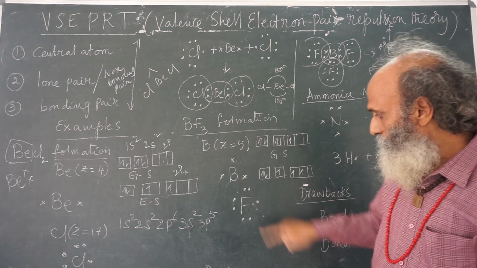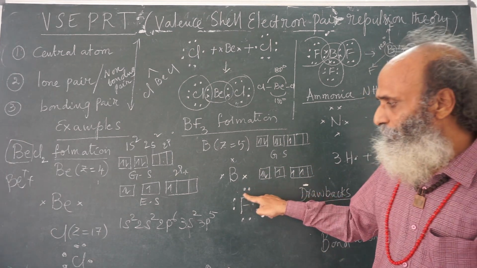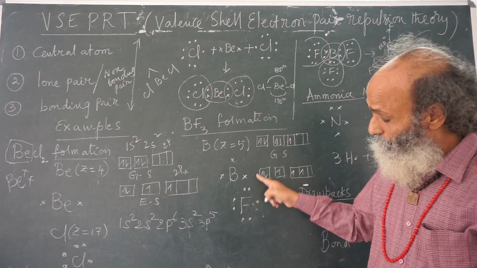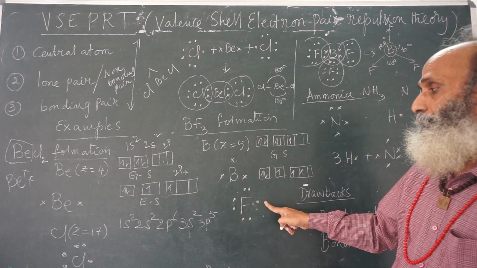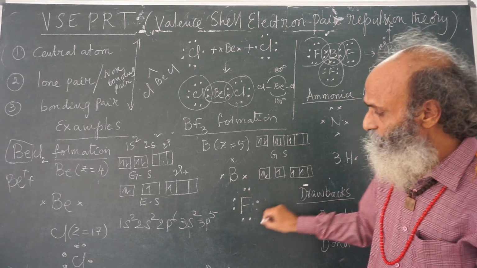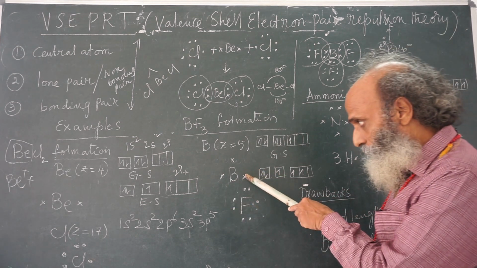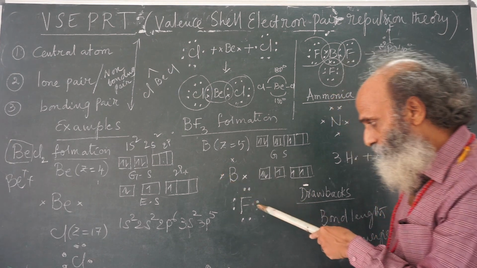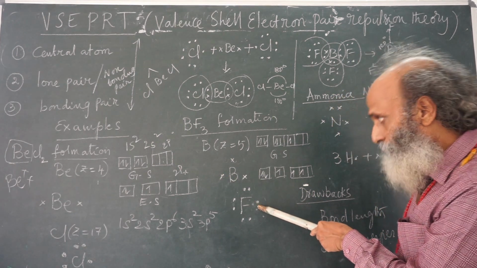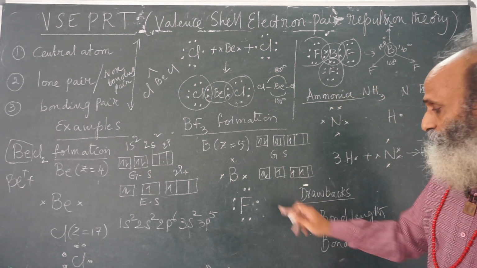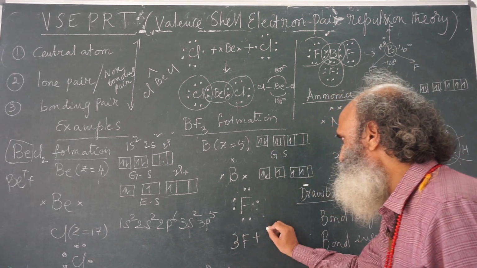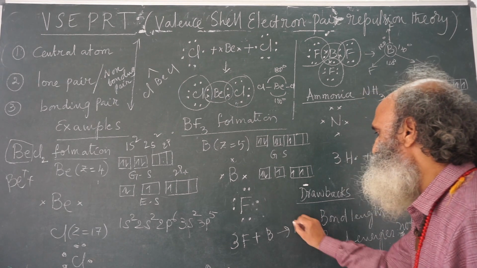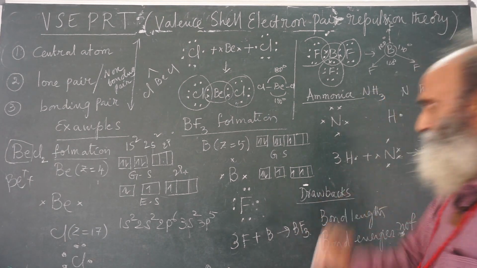And the fluorine, atomic number is 9. So, 1s2, 2s2, 2px2, 2py2, 2pz1. So, this is the Lewis dot structure of fluorine. Boron has 3 unpaired electrons, whereas fluorine has only 1. That means we need 3 fluorine atoms. 3 fluorine atoms plus boron gives rise to boron trifluoride.